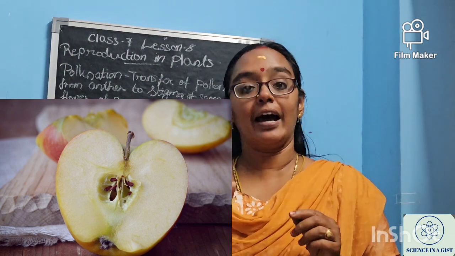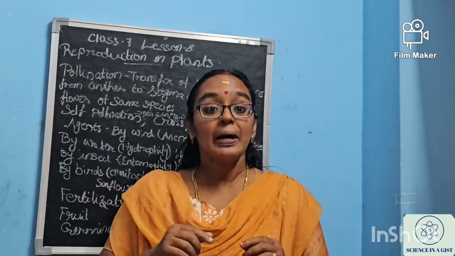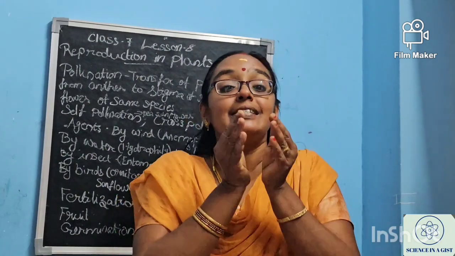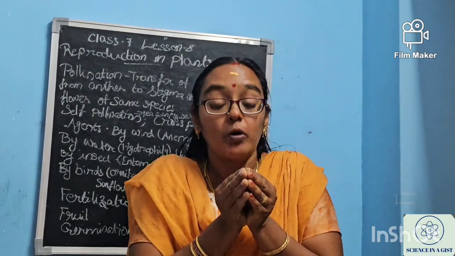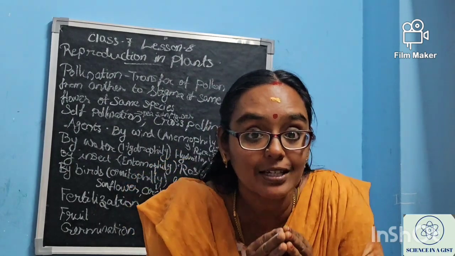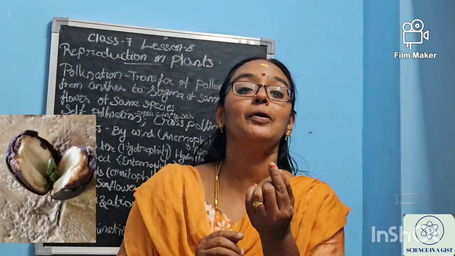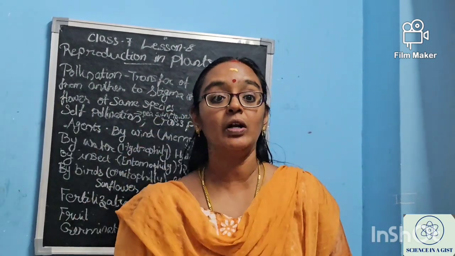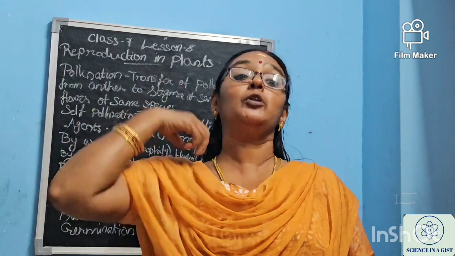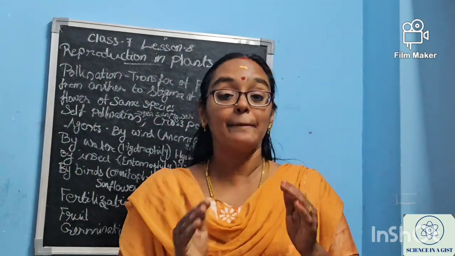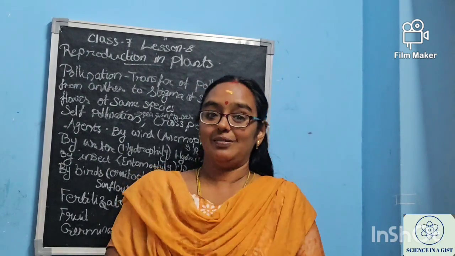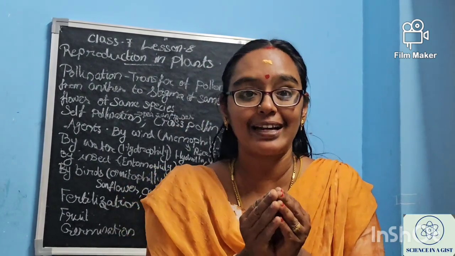The ovary, as I told you, is so small, right? But it will swell to become the fruit, and inside this, the ovule is there. The ovule becomes the seed, and inside the seed, what is that? Our small embryo is there. Why are they giving protection to this embryo? Because it is the one which is able to give birth to the new plant. That's why the embryo is given so much protection, well inside the seed.